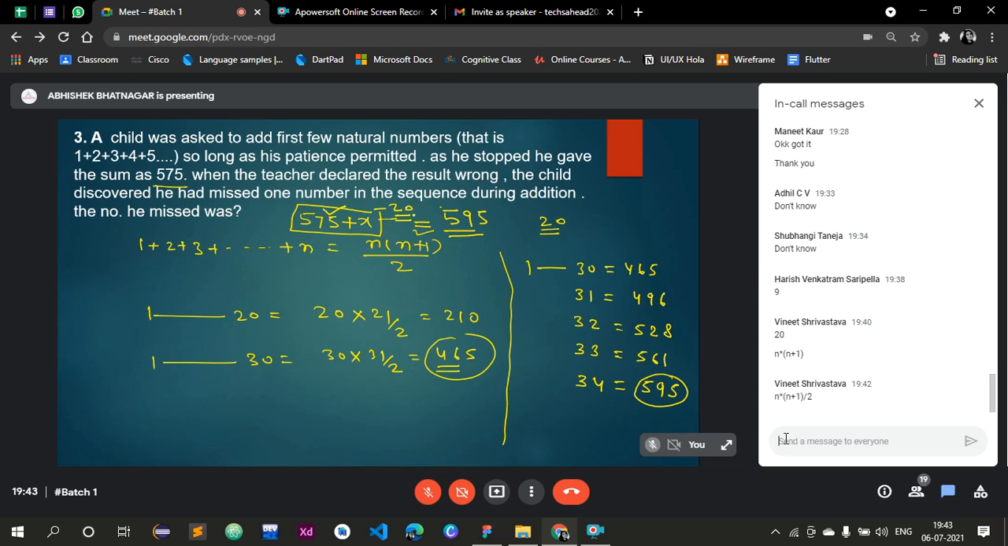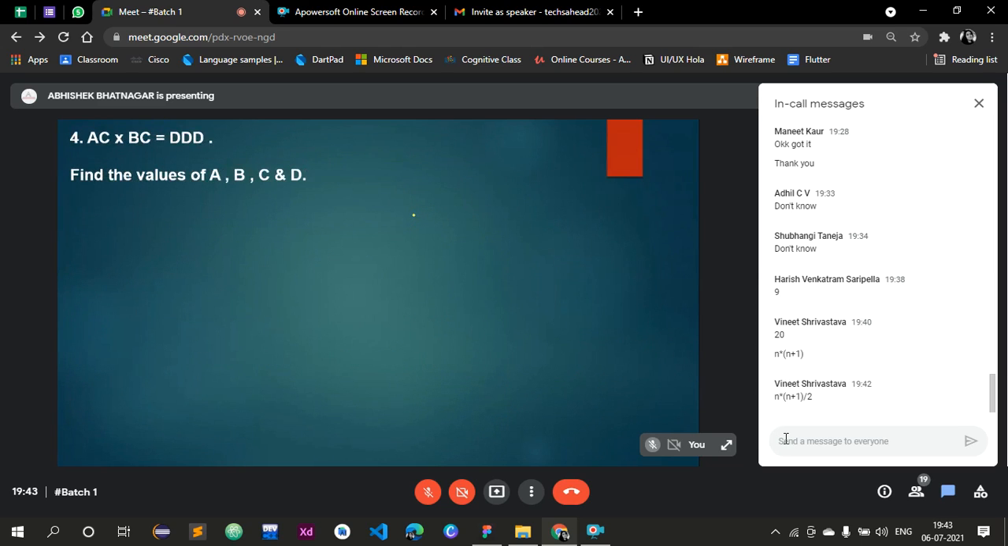Clear? Any confusion, anyone? No, sir. Okay. So this is the crypt arithmetic I was talking about. Tell me the answer for this. Interesting question from eLitmus. The question is AC into BC is equal to triple D. Now tell me the value of ABCD.